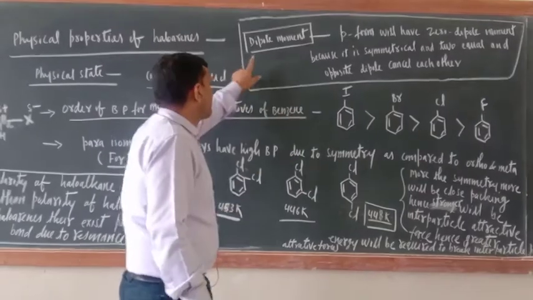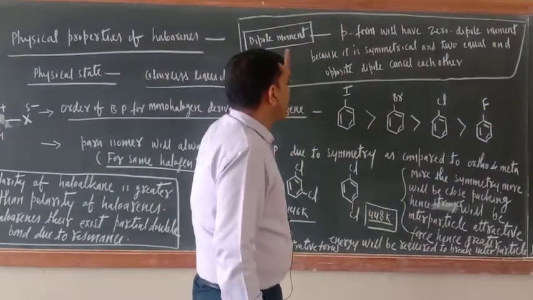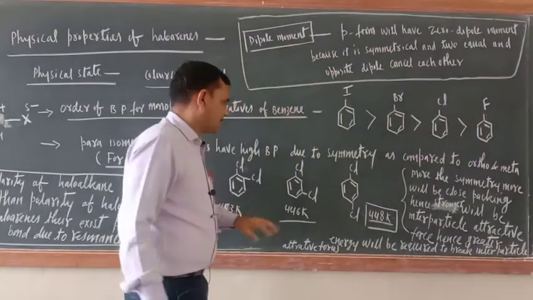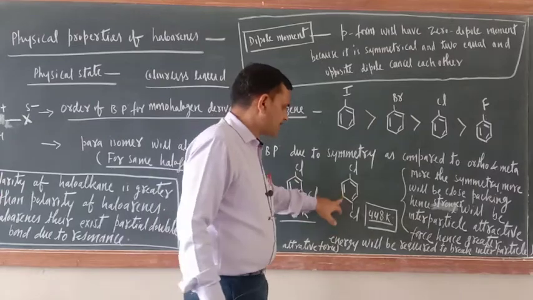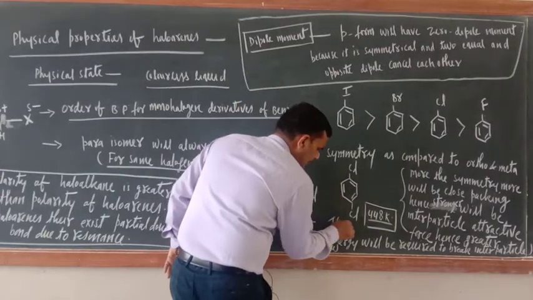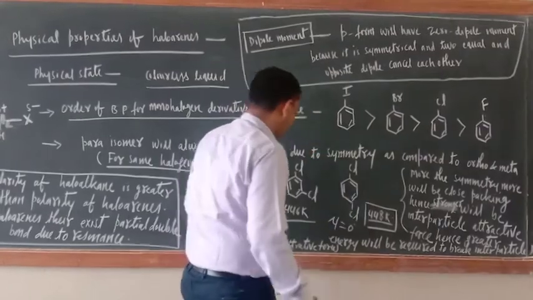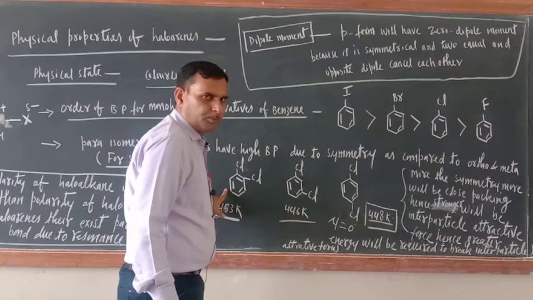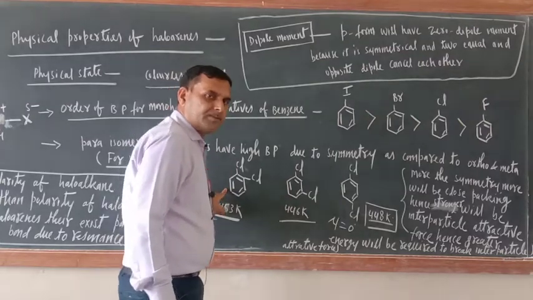There is one more point here, dipole moment. Para form will have zero dipole moment. Like I am taking this one, its dipole moment will be zero. Okay. Now ortho and meta, they will have dipole moment, but para will have zero dipole moment.